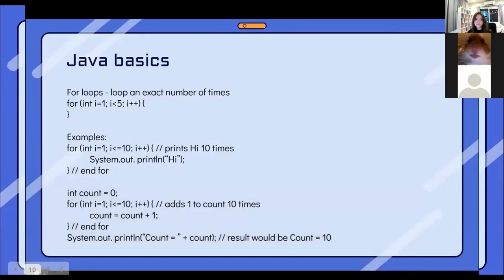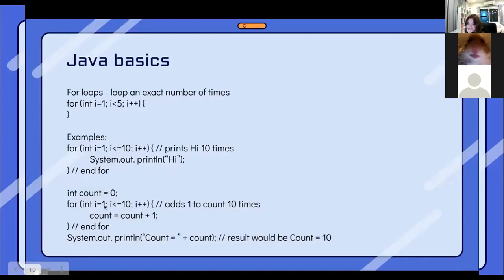So now we're going to be looking at some examples, and here's a for loop. It starts at 1 and it finishes at 10 because there's a less than or equal sign, and it also increments by 1. Within this for loop, we have a print statement, and we're going to print hi every time it loops. So essentially, it'll print hi 10 times.